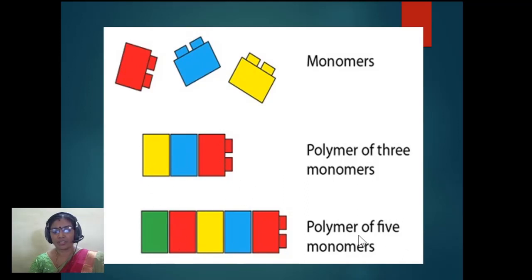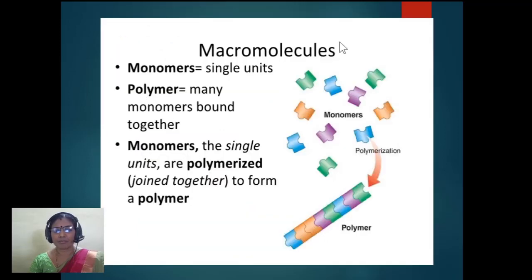Polymers can form long chains, also called macromolecules. Macromolecules are composed of single units called monomers. The single unit or the repeating unit is called the monomer and the macromolecule is called the polymer. The conversion of monomers, single units or repeating units, to form a macromolecule is called polymerization.